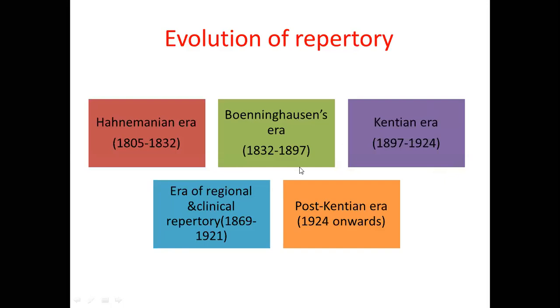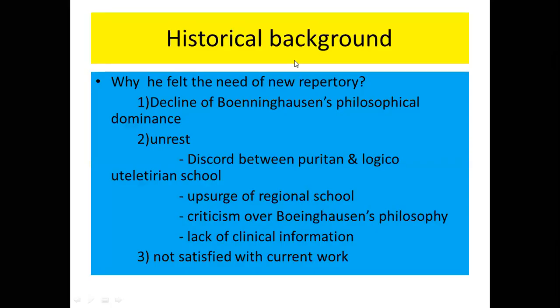But for the time being, you focus on this time period, 1890, and then we will study what the actual situation in the field of repertory was and why he felt the need for a new repertory.